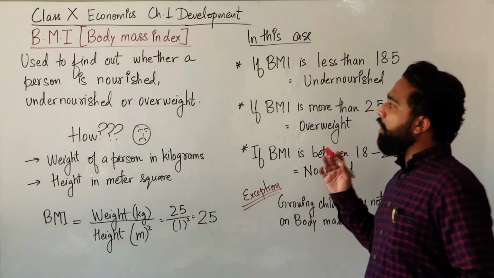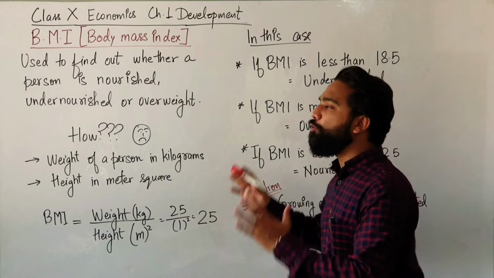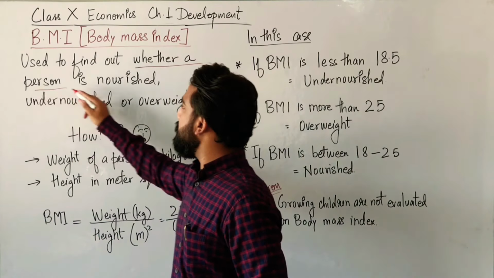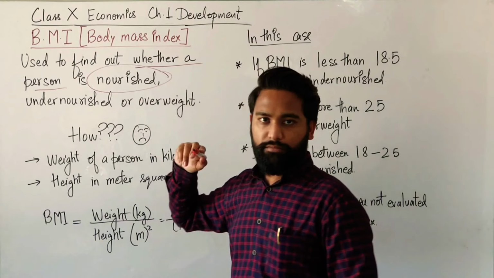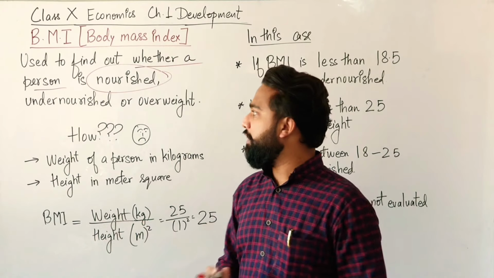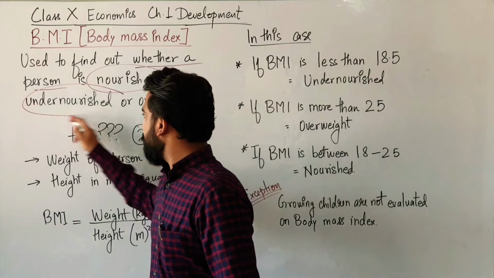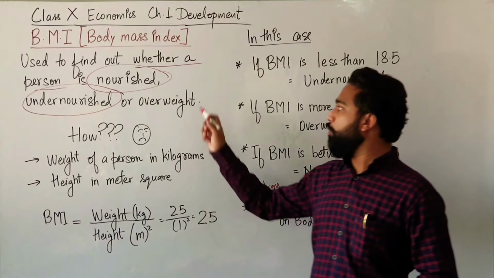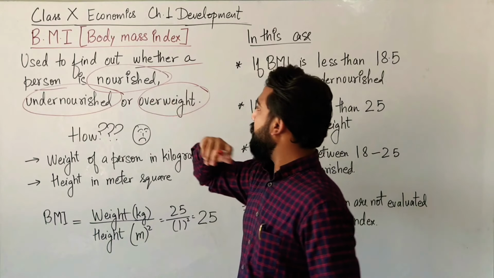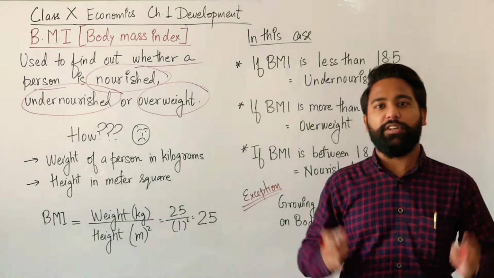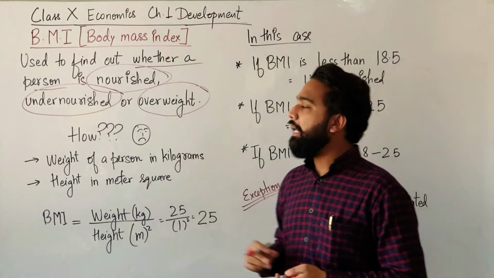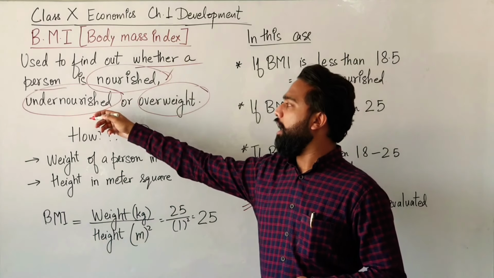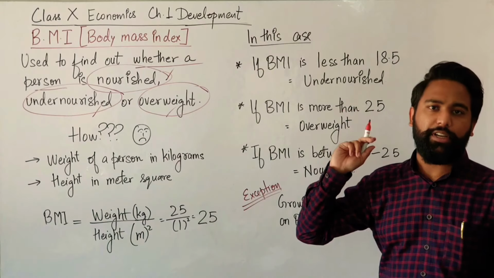Body mass index is used to find out whether a person is nourished, totally perfect, undernourished, below the nourishment, or overweight.